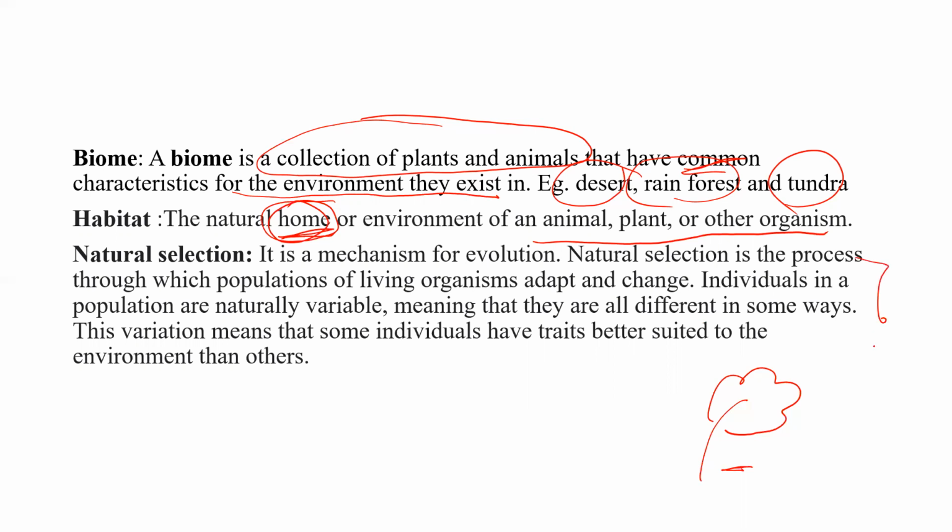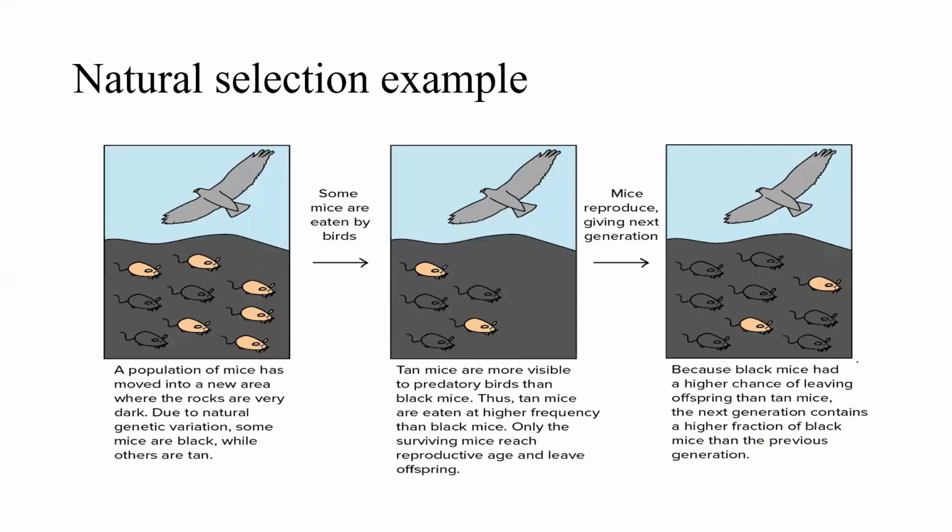Natural selection. You will not understand this until I show you in picture format. Here you can see there's a bird, and this bird feeds on rats. There are black rats and white rats, and this is a rocky area which is black in color. So the white rats will be the only ones visible to the birds, and the birds will eat up only the white rats. Over time, because of the natural selection that has happened, black rats are more in number than the white rats.